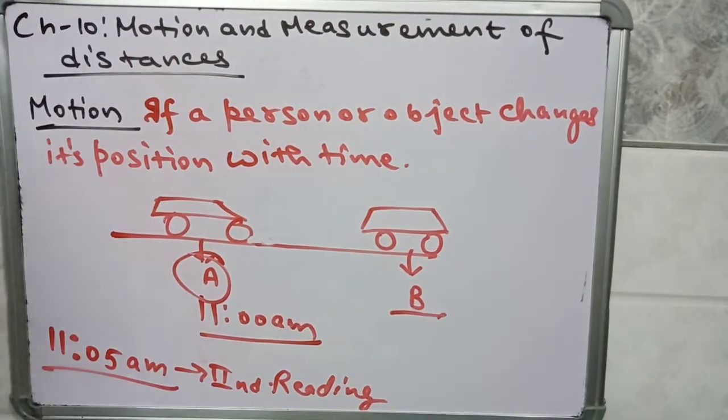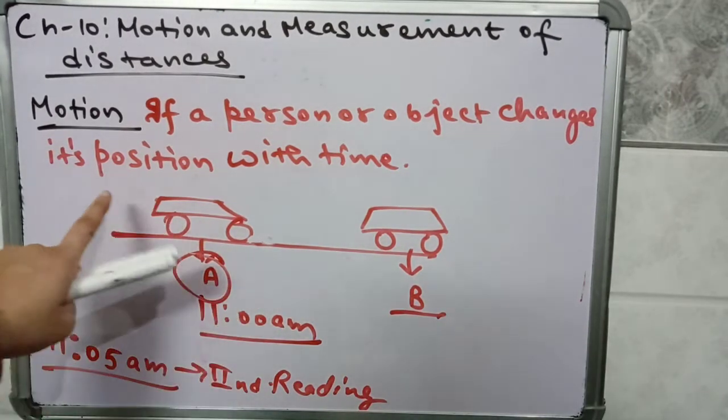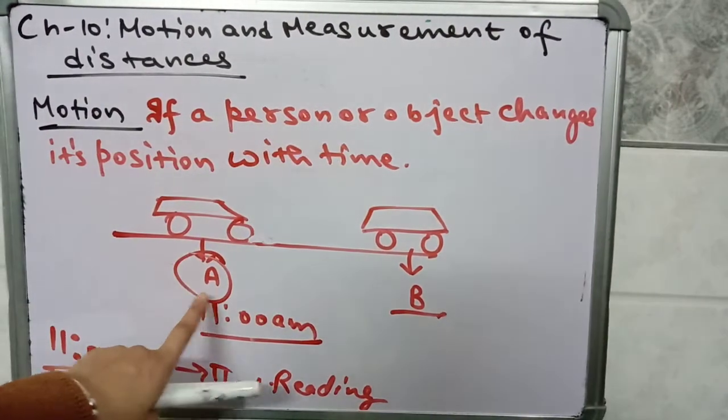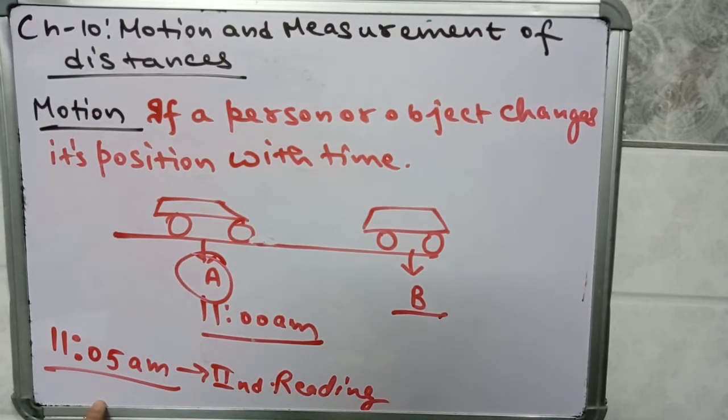You are observing a car at 11 o'clock in the morning and it is at point A. After 5 minutes you are again noting down its position.